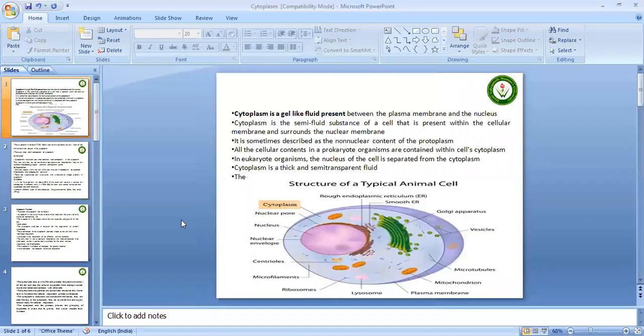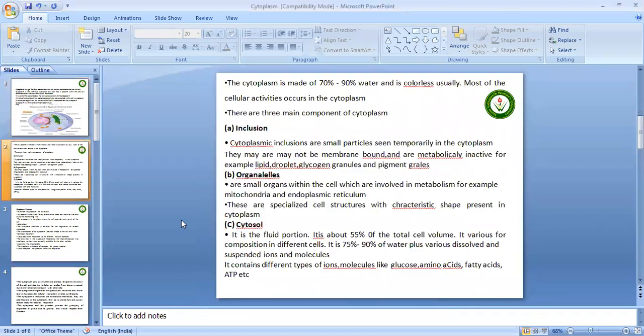Within the cytoplasm, in eukaryotic organisms the nucleus of the cell is separated from the cytoplasm, but in case of a prokaryotic cell, genetic material, Golgi body, mitochondria, lysosome, ribosomes, microfilaments, microtubules, and vesicles are present. Cytoplasm is basically made up of 70 to 90% water, and it is usually colorless. Most of the cellular activities occur in the cytoplasm.